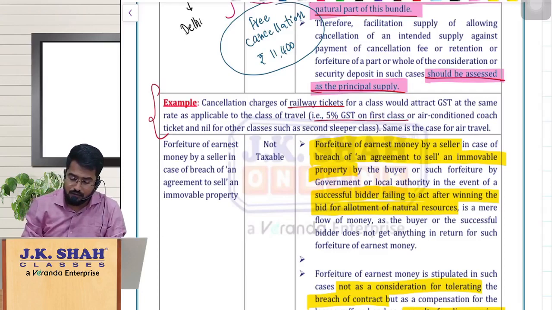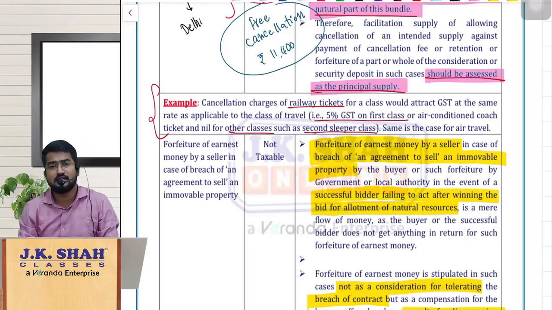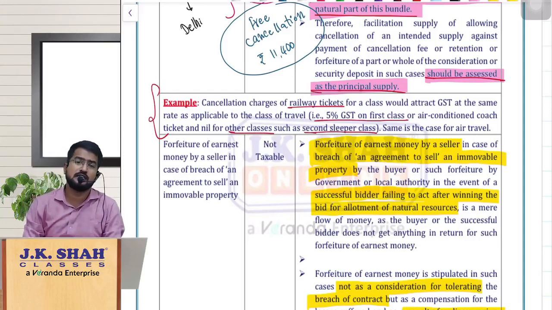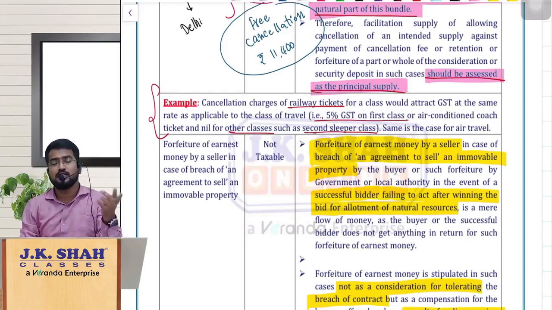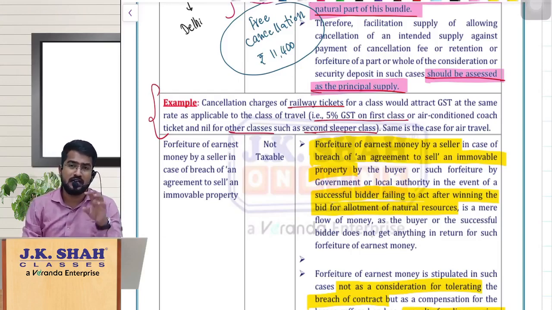Cancellation charges will also be at the same rate. Suppose I am traveling in second sleeper class or any other class, then GST is exempt there, so the cancellation charges are also exempt under GST. If I am booking a ticket in first class or AC, GST on cancellation fees will be the same as first class and AC, that is 5%.